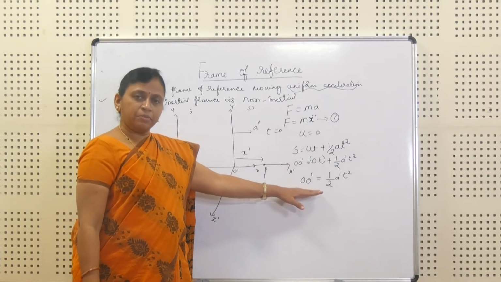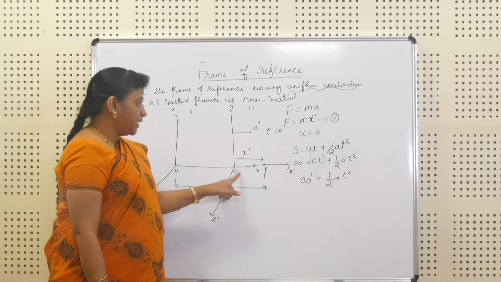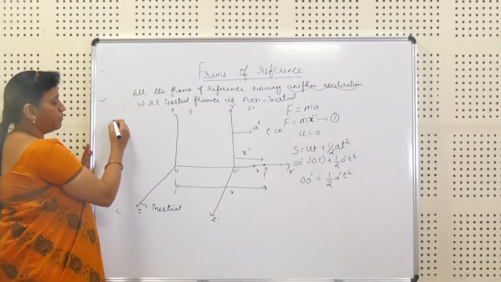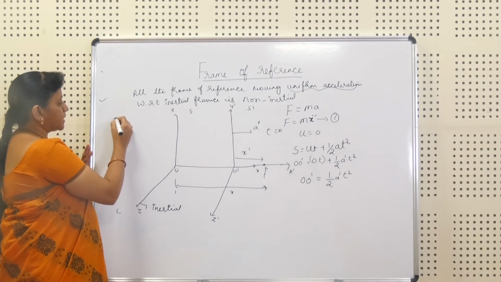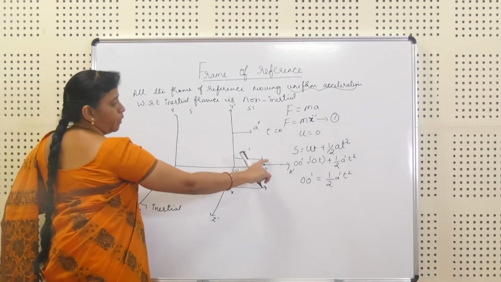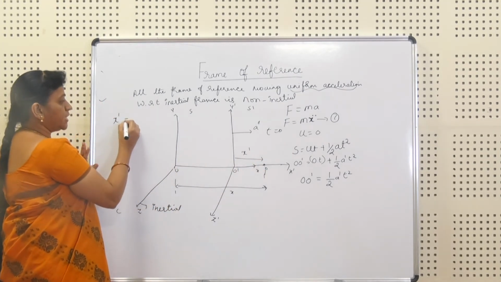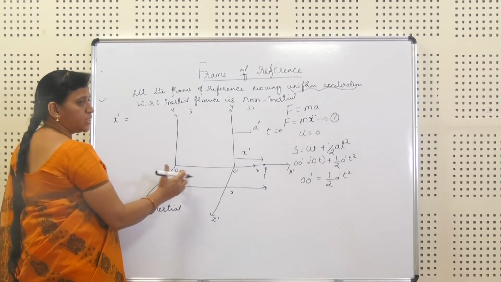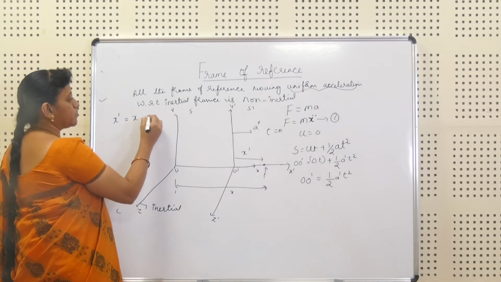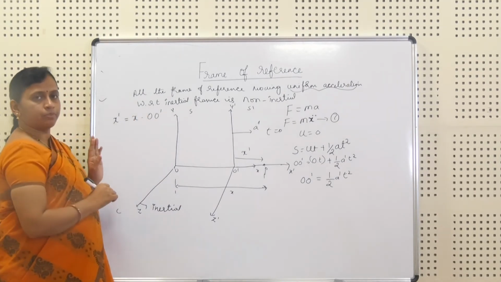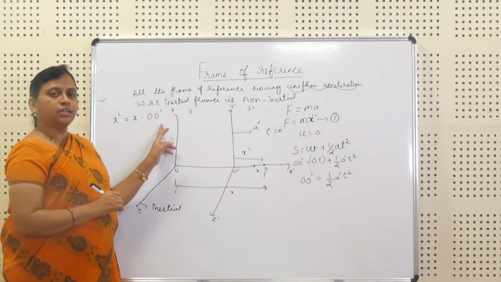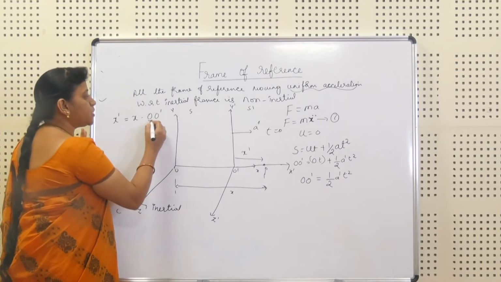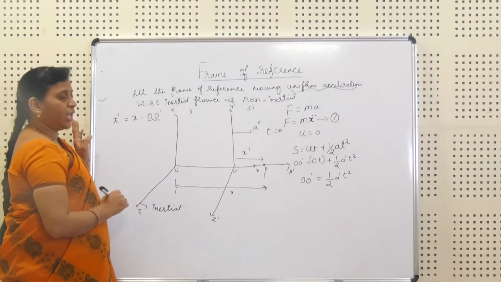We keep this equation, and from the diagram, as we have done previously, x dash is equal to x minus o dash. This is from the figure. Now we substitute for o dash from that equation.